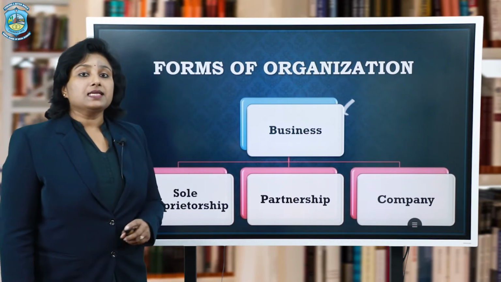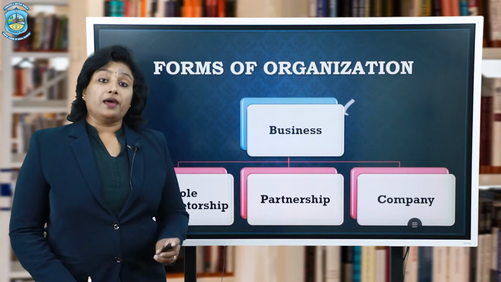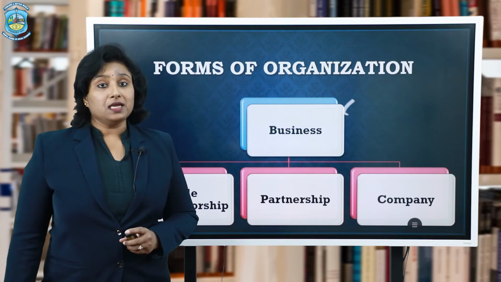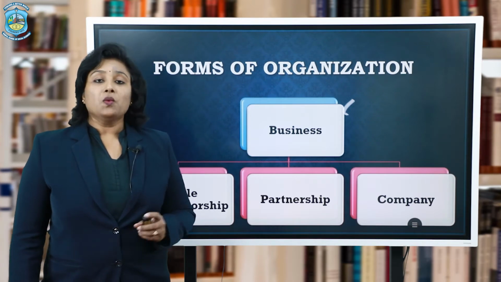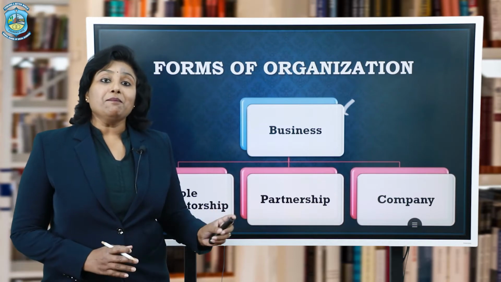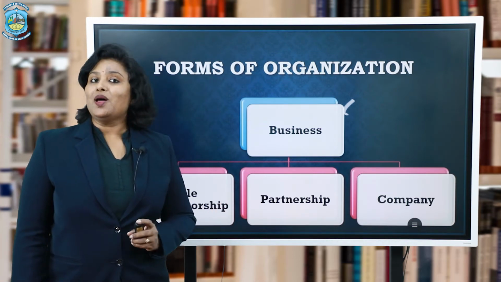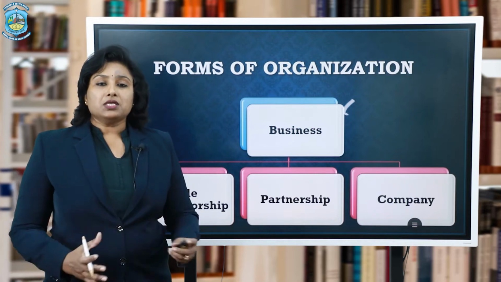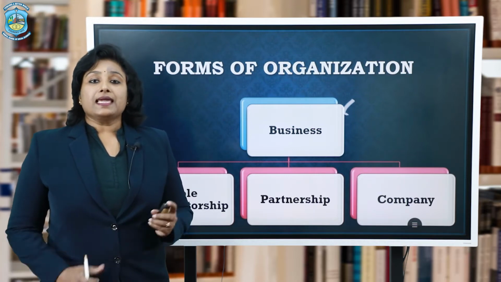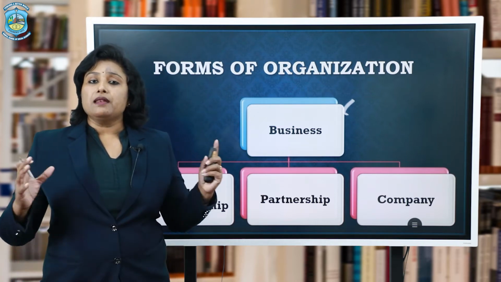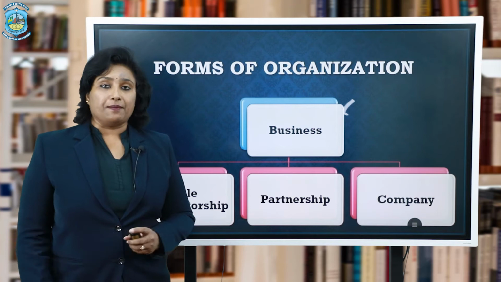Against that, there is a partnership business where two or more members or owners can run the same business. Whereas there is another type of business, that is the company form of organization, or we may call it joint stock company. Here a lot of owners can be there of the same business, and there can be a large pooling of capital.